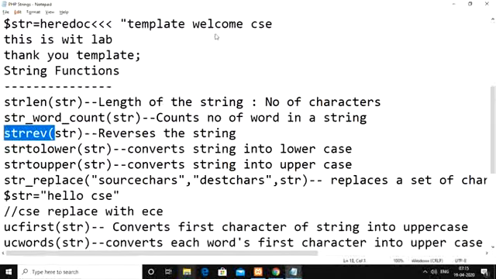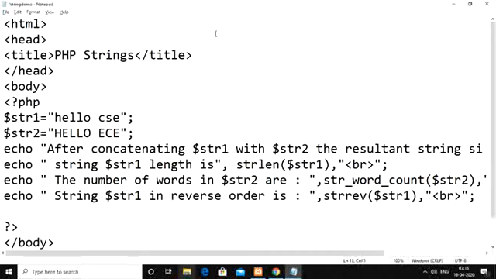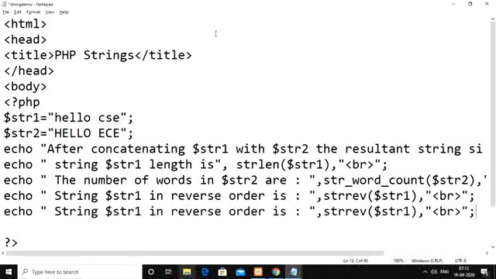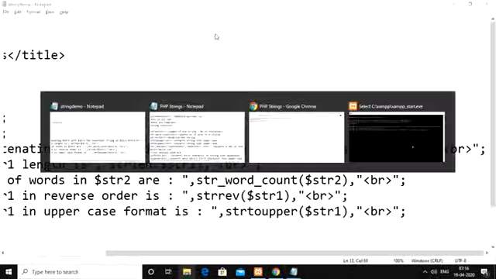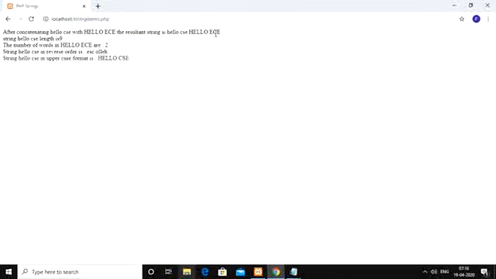After that we have to go with to upper and to lower. First we will convert the string 1 into uppercase and string 2 into lowercase. Here we can write down string $str1 in upper case format is strtoupper of $str1. See the result here. String hello CSC in uppercase format is hello CSC in caps.